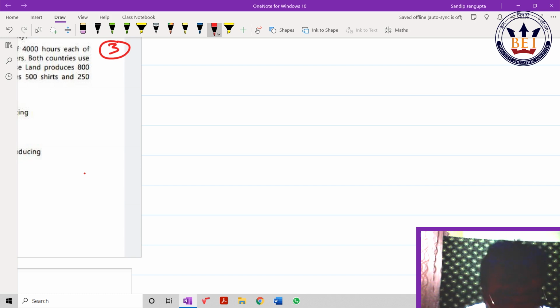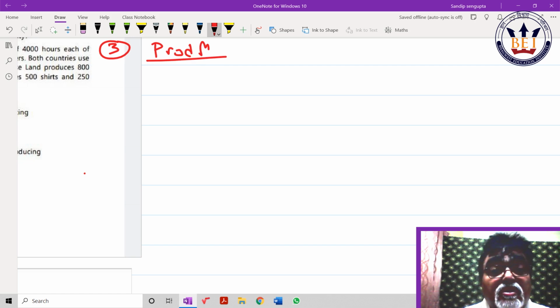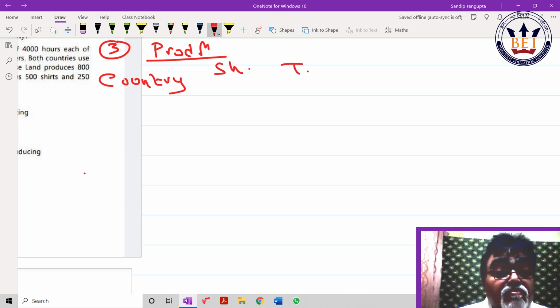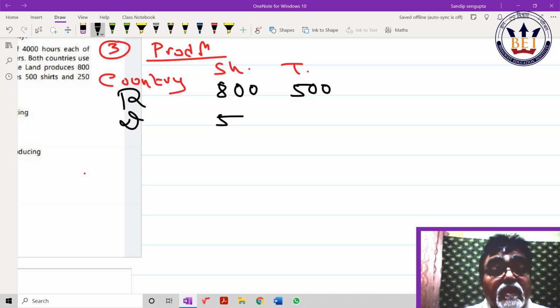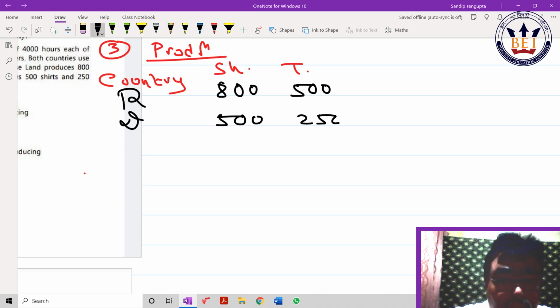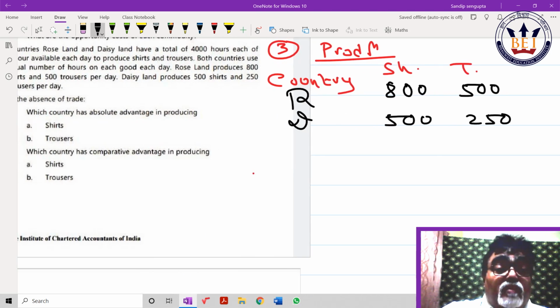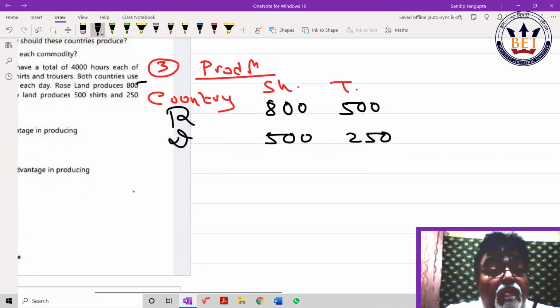Production, right? Country, what goods were there? Shirt, trouser. What are the countries? Roseland, Daisyland. How much was the production of shirts? 800. This one was 500. This is 500, this is 250. Where have I taken? Check. 800, 500. Now I have to find out the number of hours spent per unit.